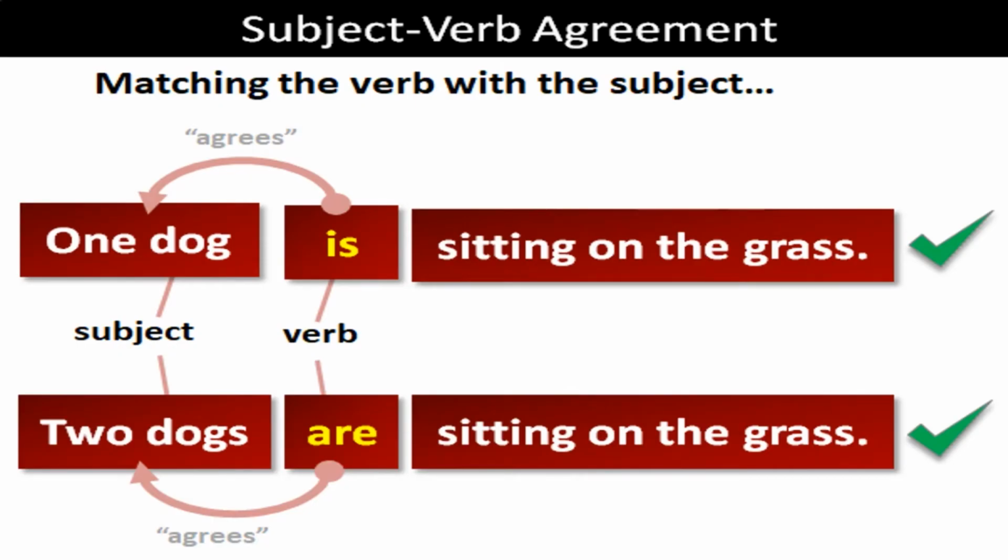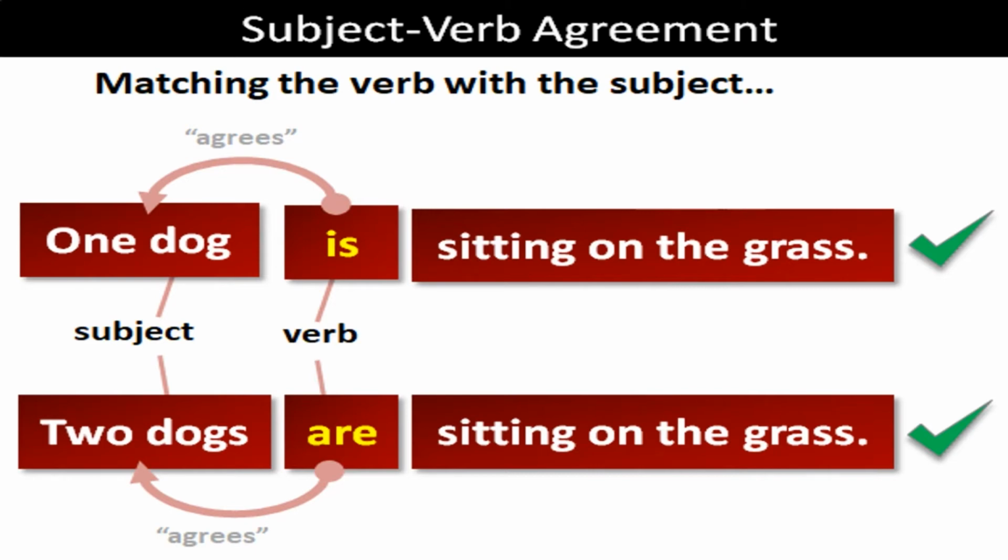Given the examples, match the verb with the subject. One dog is sitting on the grass, and second question, two dogs are sitting on the grass. So there is the difference between the two sentences given there. One sentence uses the singular noun, and the second sentence uses the plural noun.